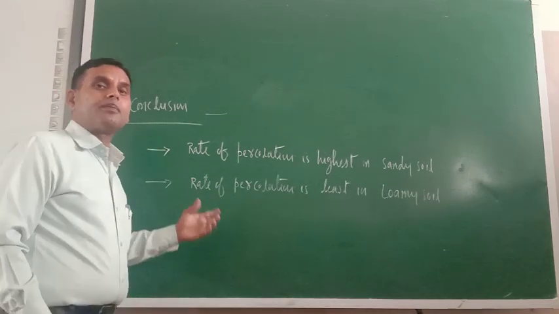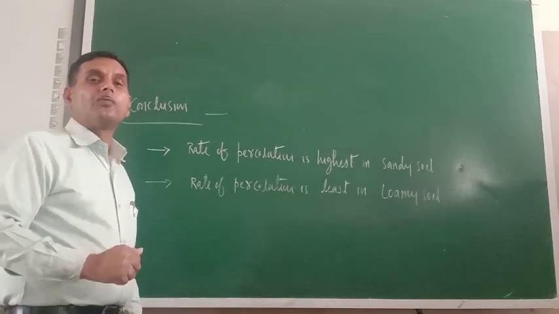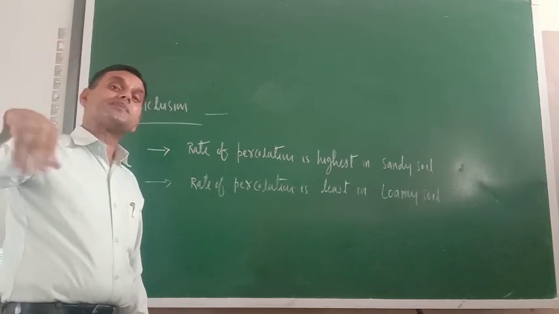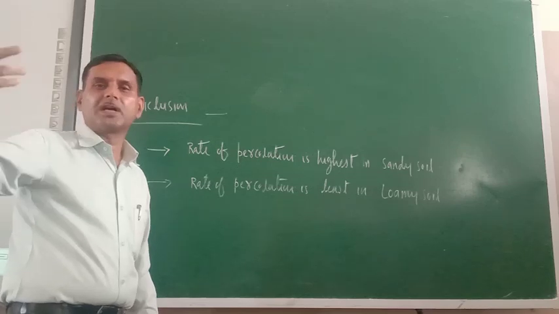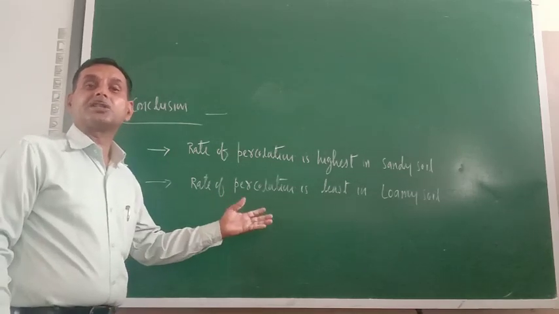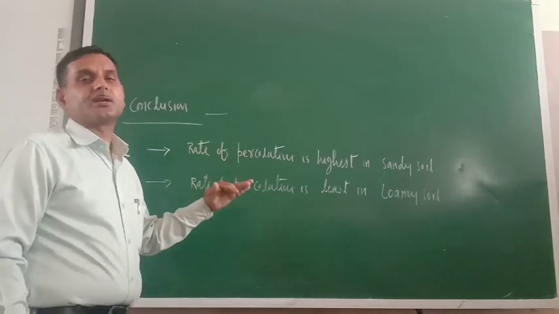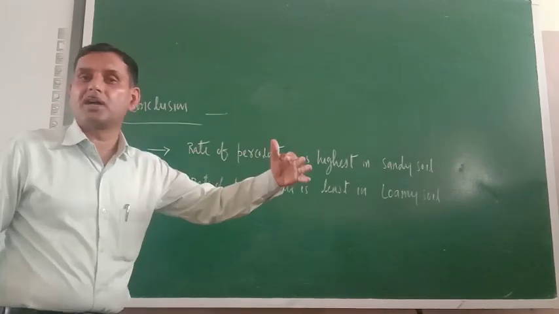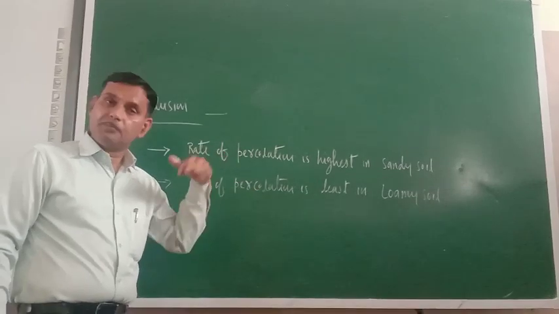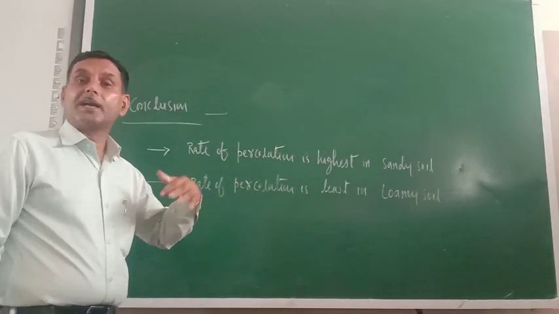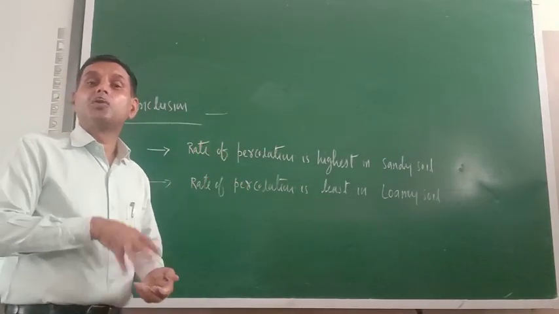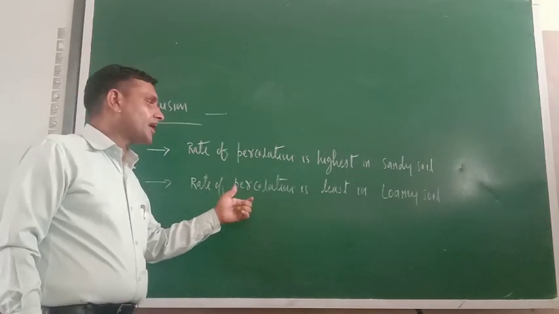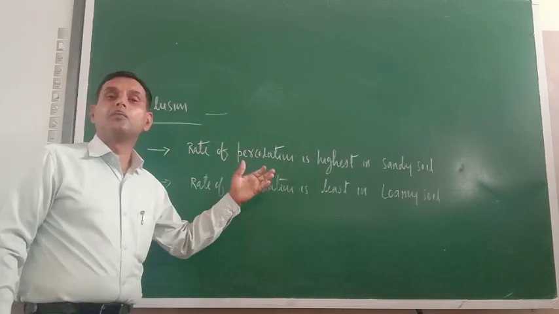And in the case of loam, what is there? In loam, silt particles are there, and they have some special features. That is why the percolation rate of loam soil is least. It takes maximum time to pass down. It means in loamy soil, water takes a lot of time to percolate down. That is why the rate of percolation is least in loamy soil.